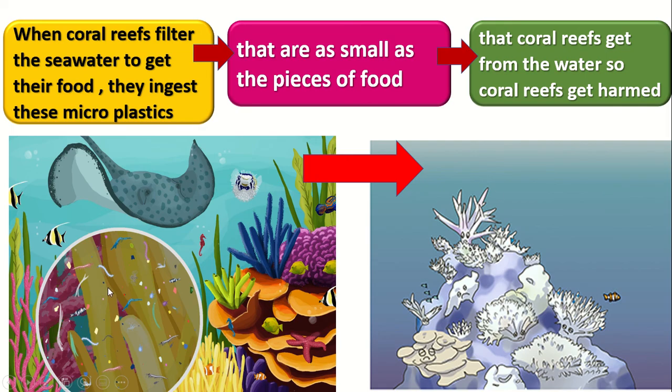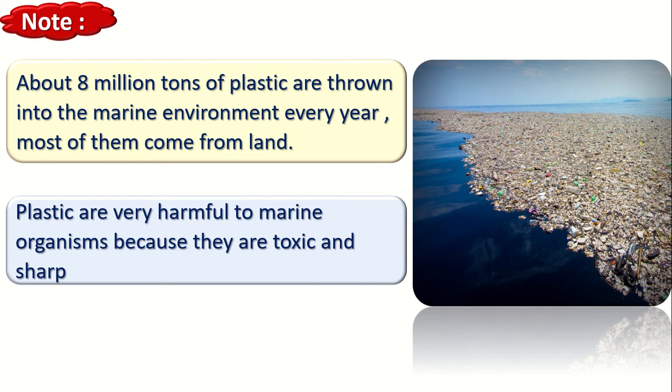The coral reefs also filter the seawater to get the zooplankton, but they are getting microplastics. So what will happen when the coral reefs eat microplastic? The coral reefs get harmed and turn white and die. So we have two reasons for coral bleaching. Coral bleaching can happen because of increasing temperature, and it can also happen because of microplastic. So microplastic can harm the coral reefs like the sea turtles.